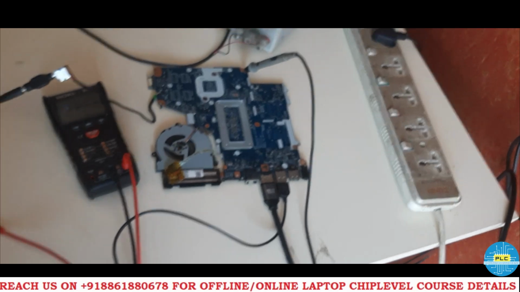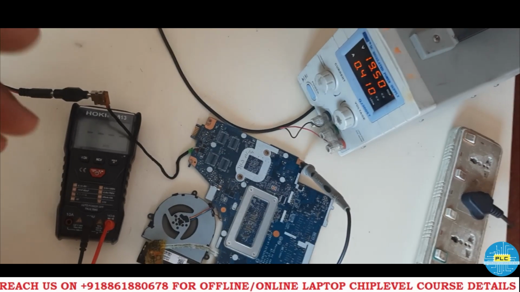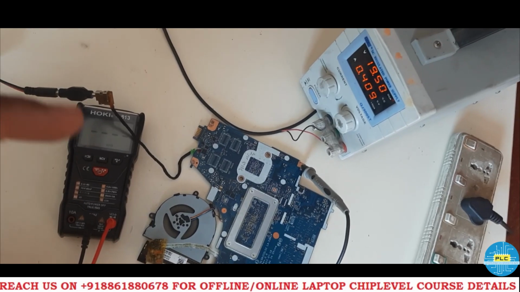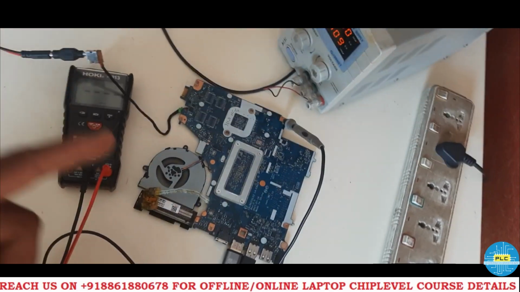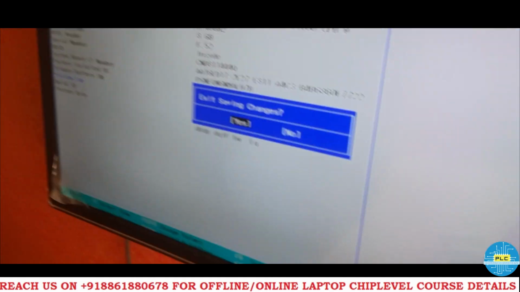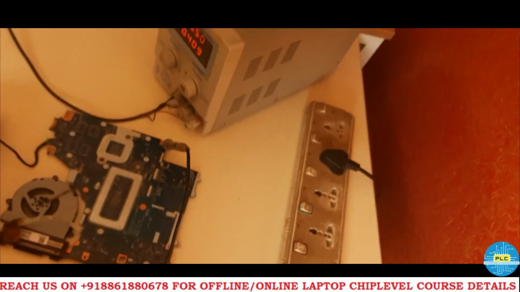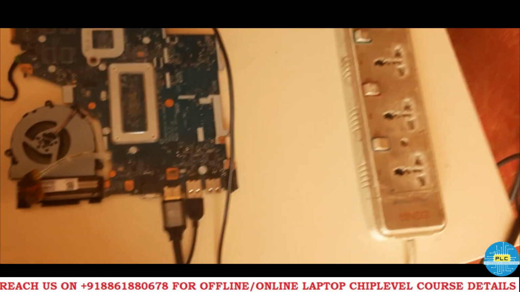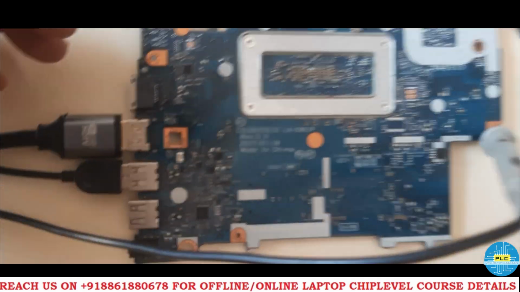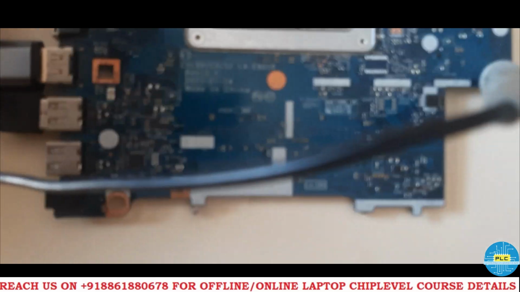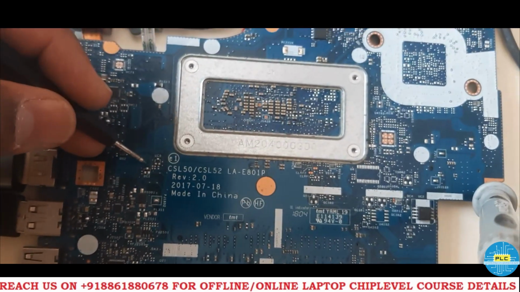Guys, I showed you practically what my doubt was. My doubt was, in case RTCVCC doesn't enter the PCH, what will the board condition be? The board is working fine, and the date and time I changed is still showing. Now I will check whether RTCVCC is available or not without the diode also. Very carefully we need to check, so please check here.